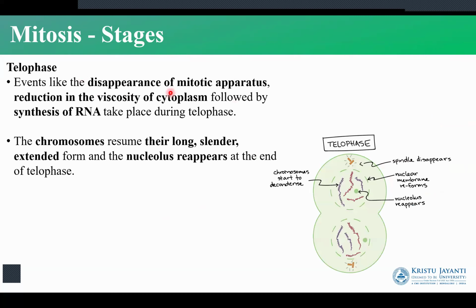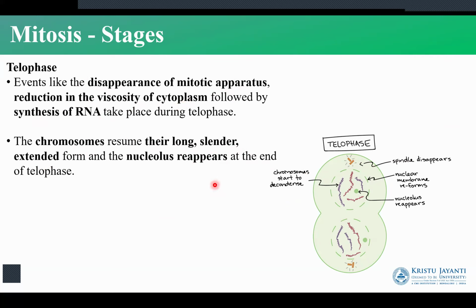Now, after this, the mitotic apparatus is going to disappear, which is the centrioles, whereas the spindle fibers that were formed, all of that is going to disappear, and they are going to reduce the viscosity of the cytoplasm, and then RNA synthesis will take place. The chromosomes will then decondense to form their long, slender, extended form, and the nucleolus will reappear.